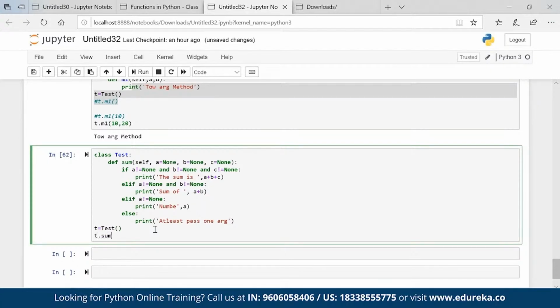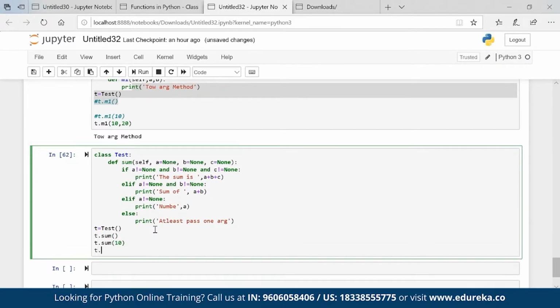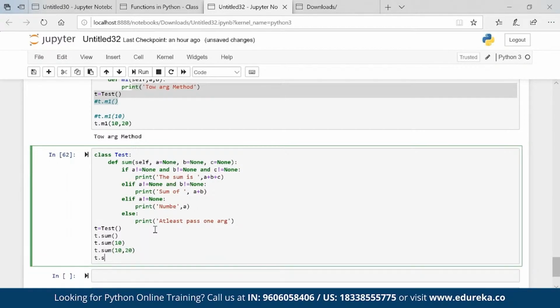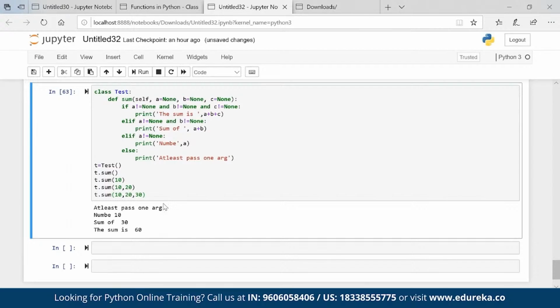T dot sum, what will happen? What will be the output, do you think? T dot sum 10, what will happen? T dot sum 10 comma 20, what will happen? And t dot sum 10 comma 20 comma 30, what will happen? You can see that the values are perfectly coming in.